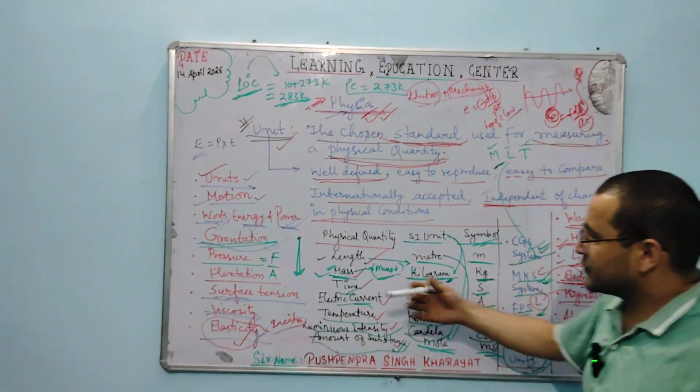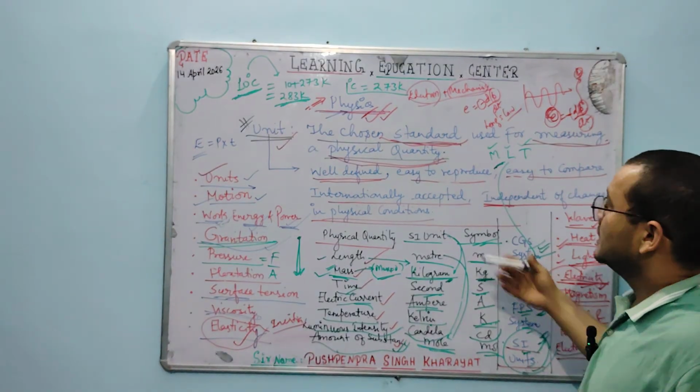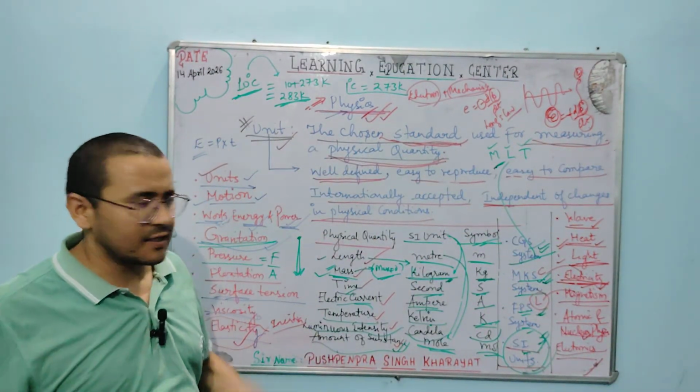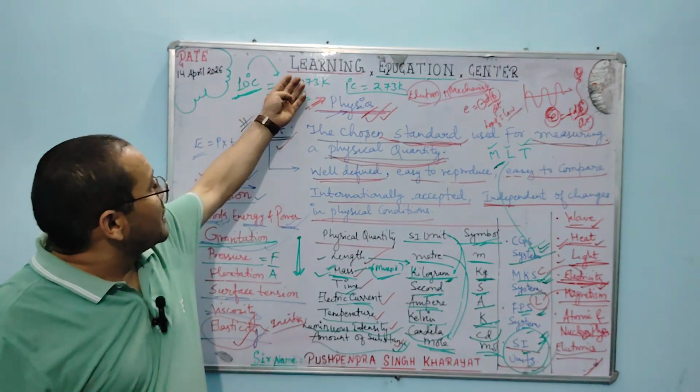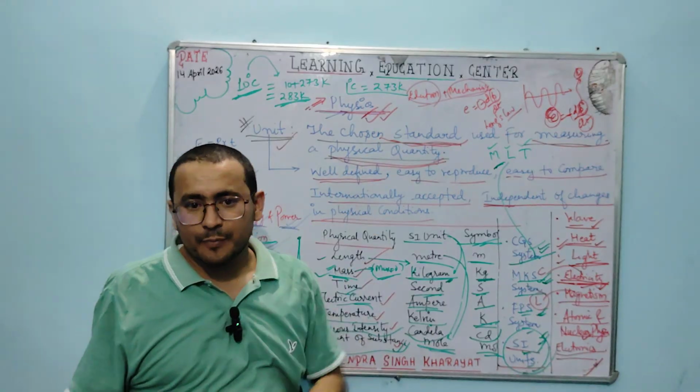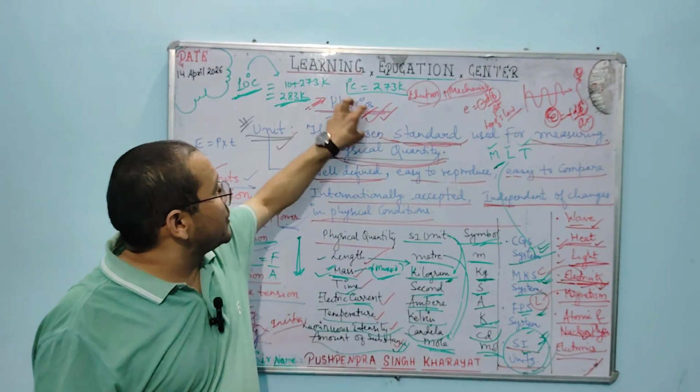And we have different course outcomes for this physics course. If you have a quick look at this topic, in this learning education center platform, today's discussion will be on physics.